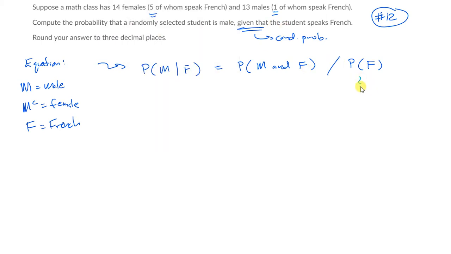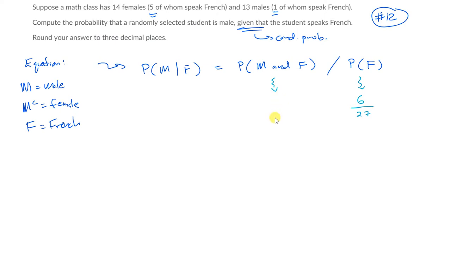I've got 6 total French speakers out of a total of how many students in general? How many ways can I pick any student? 27 ways. There's 27 ways to pick any student, but only 6 ways to pick a French-speaking student. So number of ways the event can occur, speaking French, divided by number of ways anything can occur. Okay? Now, what about being male and speaking French? What's the probability of that?